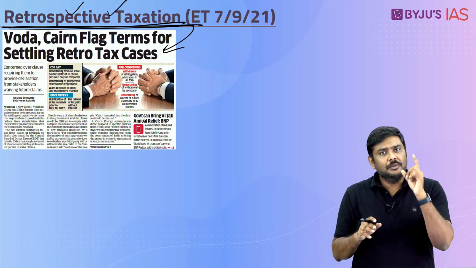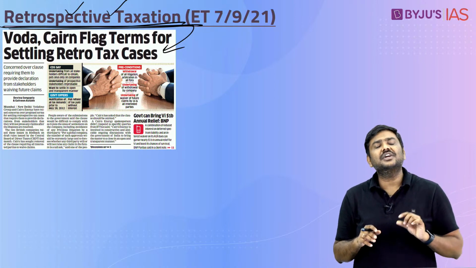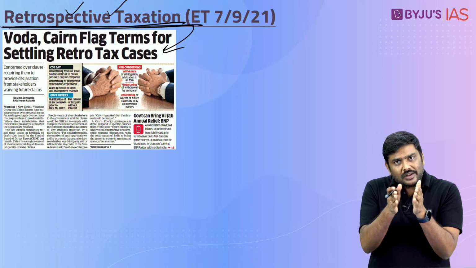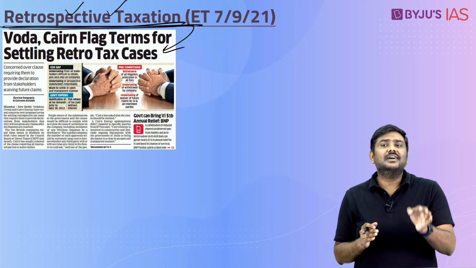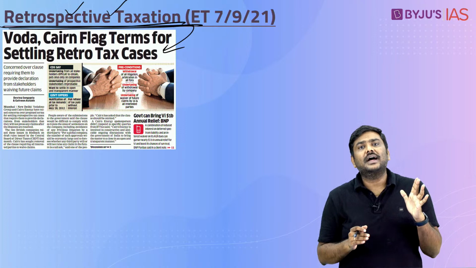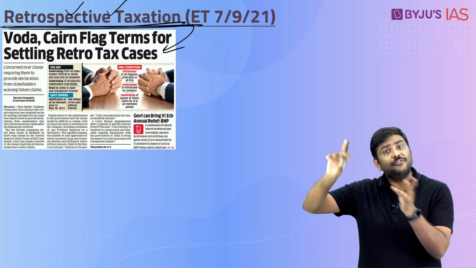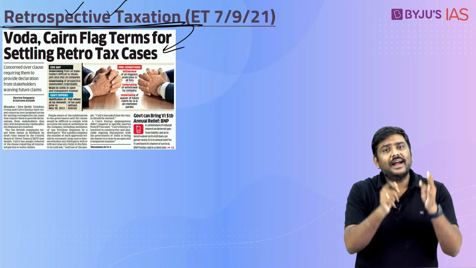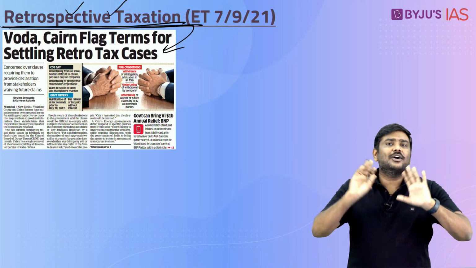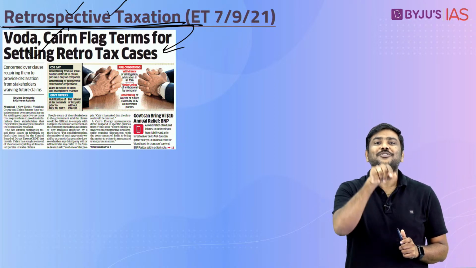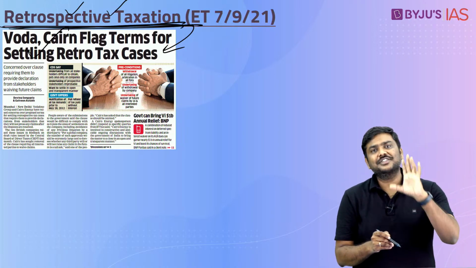But Government of India imposes one restriction or one condition related to this. It says that the company involved in the dispute has to give it in writing to the government that neither it nor any related parties of the company will in the future file a case or demand payment from the Government of India. That is a condition imposed by the Government of India to settle the retrospective taxation issue.